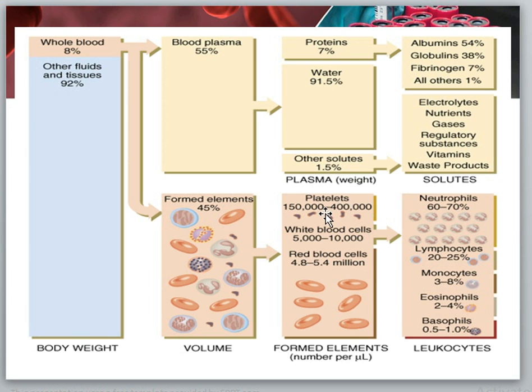Platelets normal range is 1,50,000 to 4 lakh. White blood cells range is 5,000 to 10,000. Red blood cells are 4.8 to 5.4 millions.